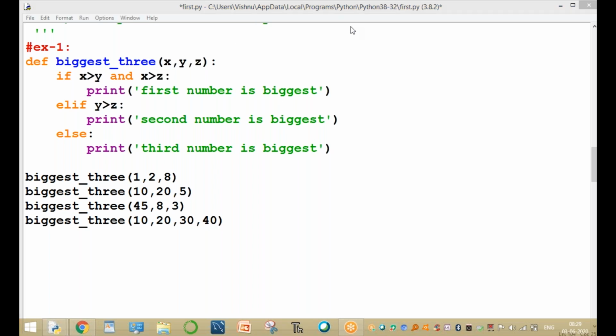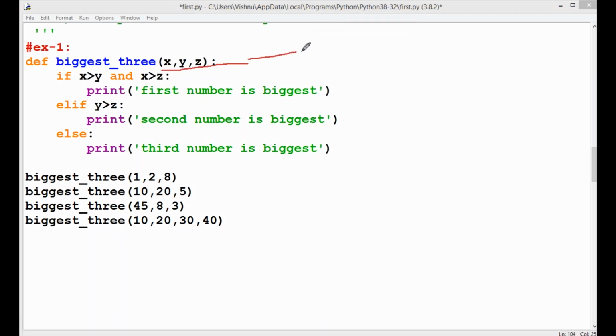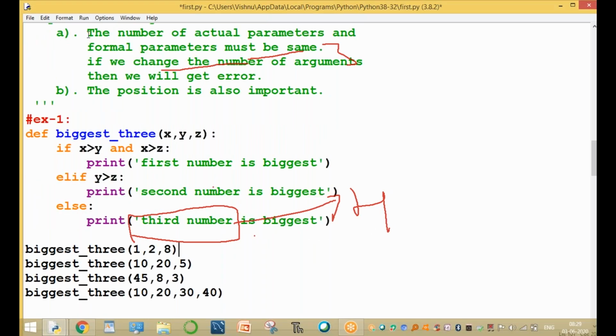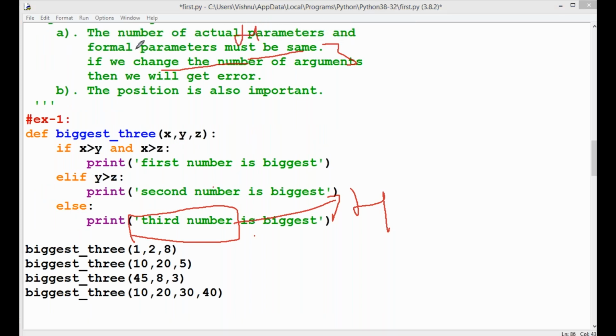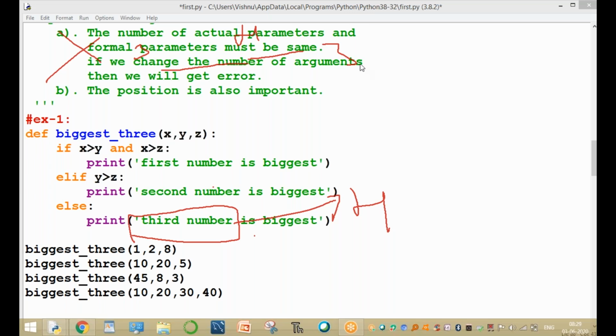Here one thing is very important. The number of formal arguments is 3, but the number of actual arguments here is 4. So now what is the output, sir? The number of actual arguments is 4 and the number of formal arguments is 3. So now the first condition is not satisfied, so that is false. Now what is the output?